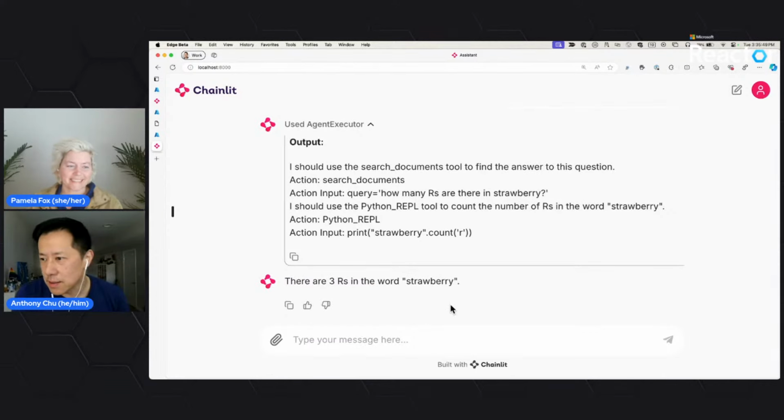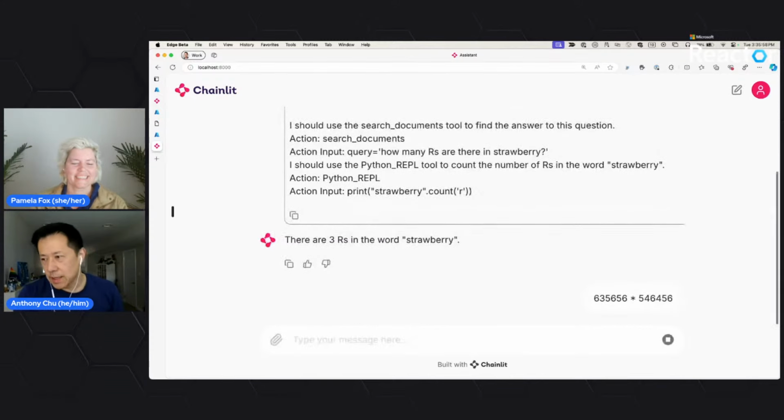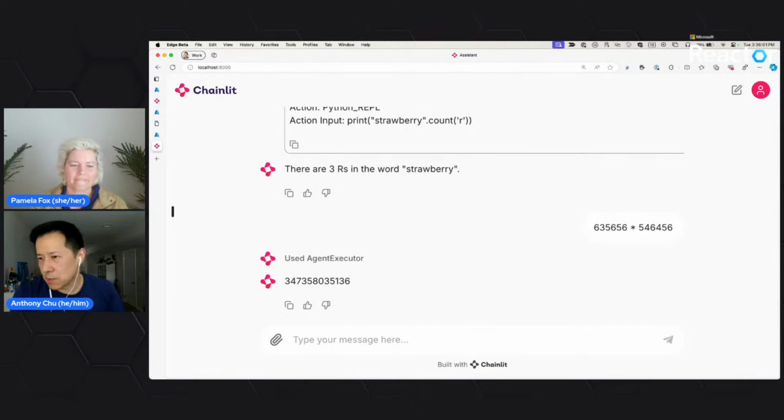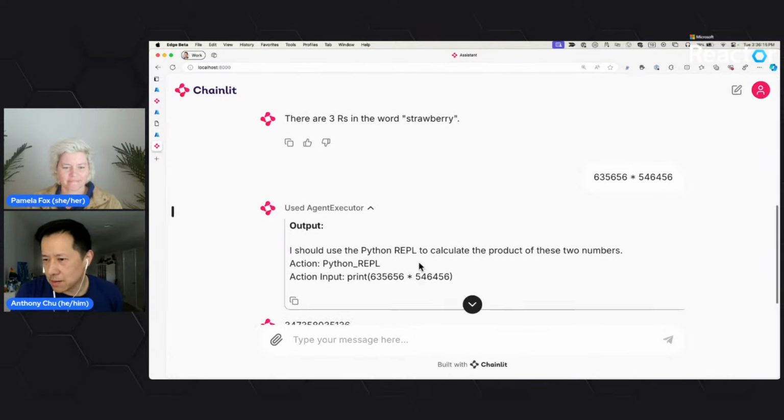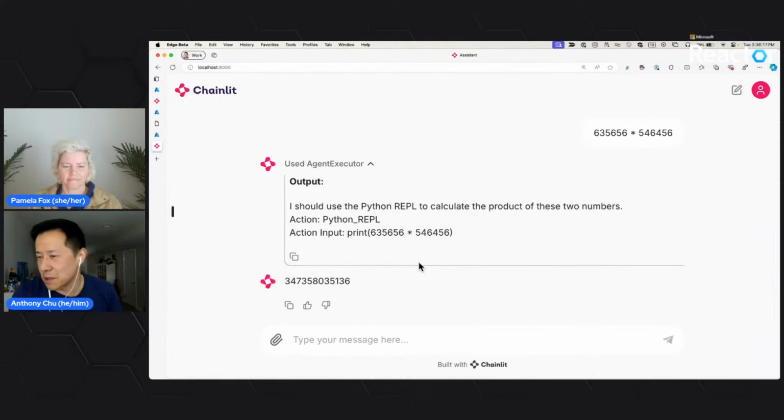So this is cool. Great. Yeah, I haven't tried this before. And like I was saying, you can do math and punch in some really large number. You're going to have to believe me on this one because I'm not going to stop and start my app again. But if I didn't give it a Python REPL, it will give you a very similar answer, but it's probably wrong because it just kind of guessed it. Not even guessed it, but it did the text generation thing that an LLM is good at, and hallucinates an answer. But in this case, it knows that it has access to a Python REPL, so it's able to generate the Python code to do it and pass it to the Python REPL.